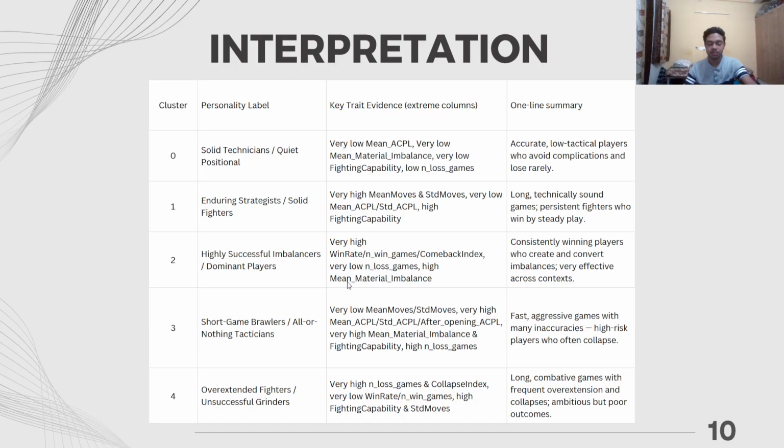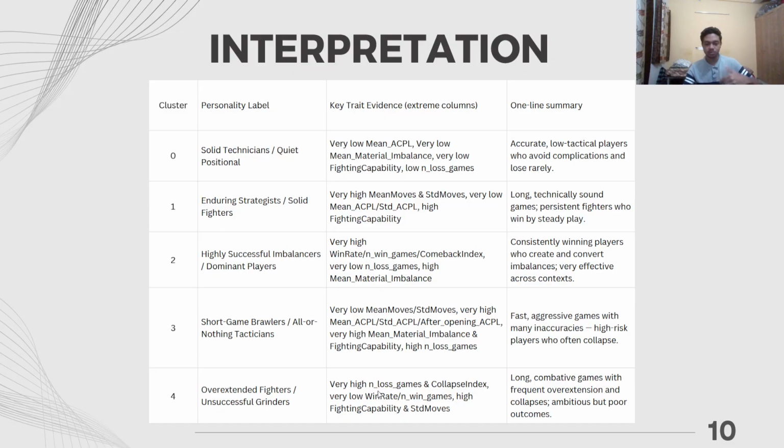Imbalancers here basically means they tend to play with material imbalances generally and not equal materials. So that's why the name is here. And short game brawlers are the players who play very fast and aggressive games and tend to make many inaccuracies. So basically, they're high risk and high volatile players. And cluster 4 is overextended fighters.